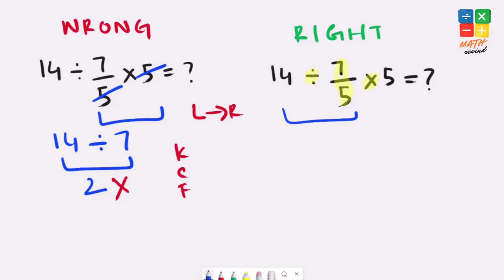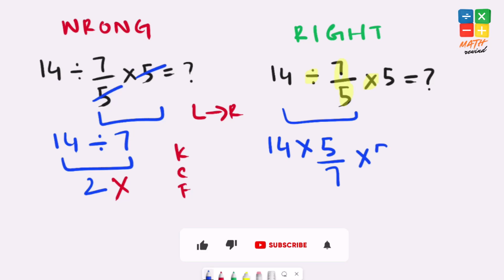Keep, change and flip. Keep means we keep the first part of the expression as it is, 14 remains as it is. We change the sign from division to multiplication, and flip means we flip the fraction from 7 over 5 to 5 over 7, and times 5.